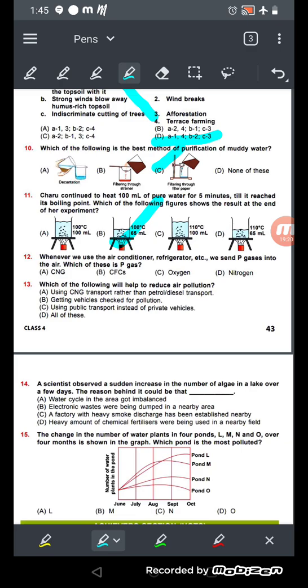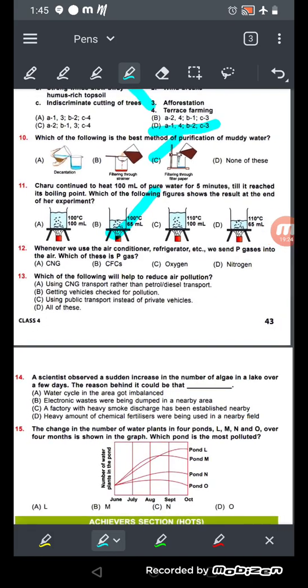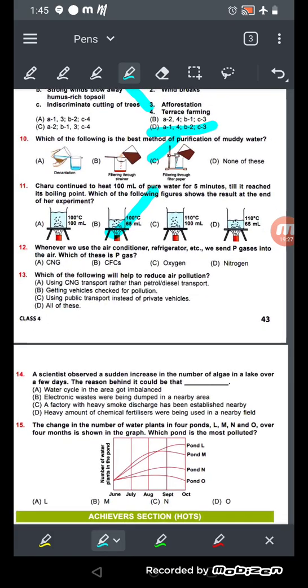Okay. Now see number 12. Whenever we use the air conditioner, refrigerators, etc., we send P gases into the air. Which one is this P gas? So the answer will be CFC, chlorofluorocarbon. Okay, so the answer will be chlorofluorocarbon.